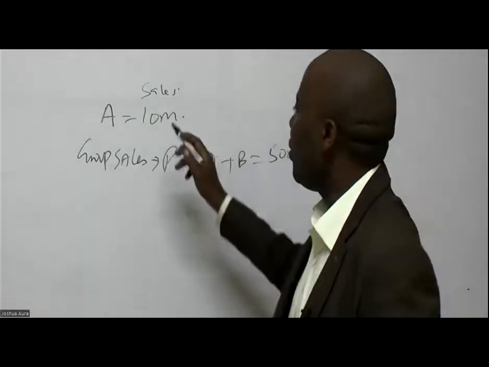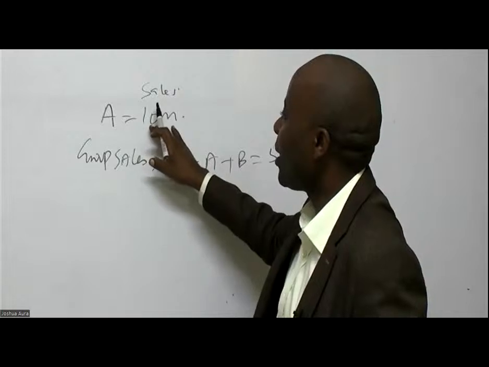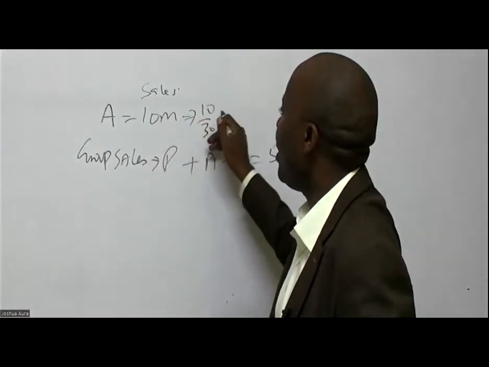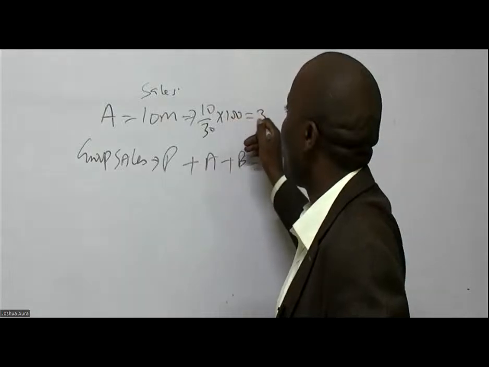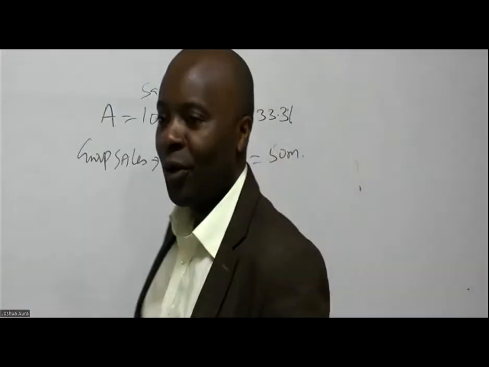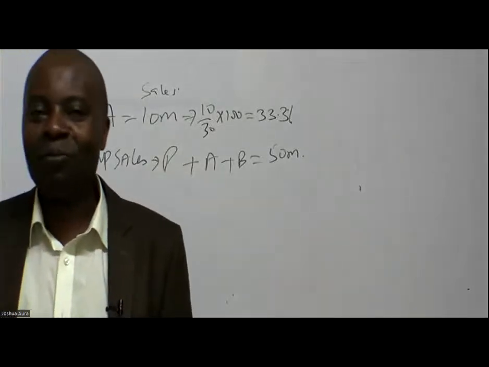Now, as a percentage, look at the A sales to the group. So it will be 10 over 30 times 100, which will be 33%.